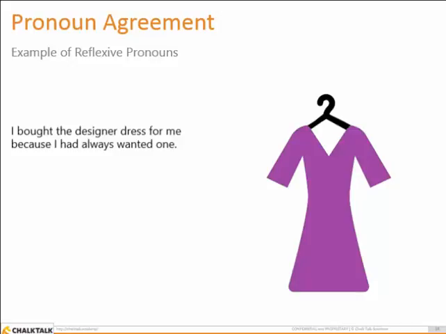I bought the designer dress for me because I had always wanted one. Is there anything wrong with this? Me is incorrect. If a subject is taking the action on itself, then the action must be done to the reflexive pronoun. Myself is the correct reflexive pronoun here. This sentence should say, I bought the designer dress for myself because I had always wanted one.